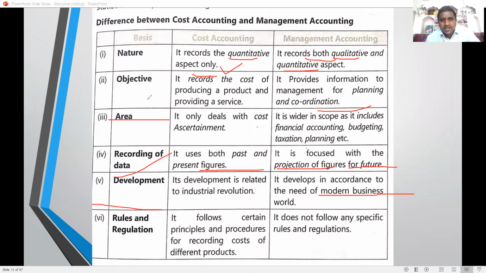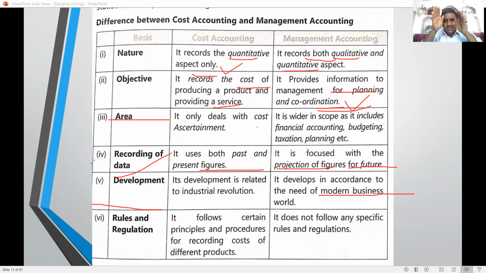Next, cost accounting records the cost of products and of providing services, but management accounting provides information to management for planning and coordination. Cost accounting deals only with cost ascertainment: how much cost for a product, how much cost for rendering the services.